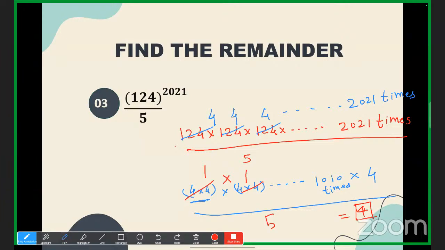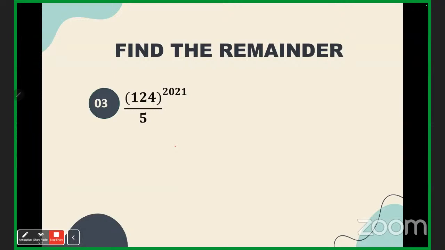Yes, sir. Is there any doubt? So could you just tell me what is the concept? You have to just divide the numbers separately, and whatever the remainders you are getting, you have to just multiply them, and again you have to divide whatever you get after multiplication. Understood? Yes or no? I hope it is clear. Yes, sir.